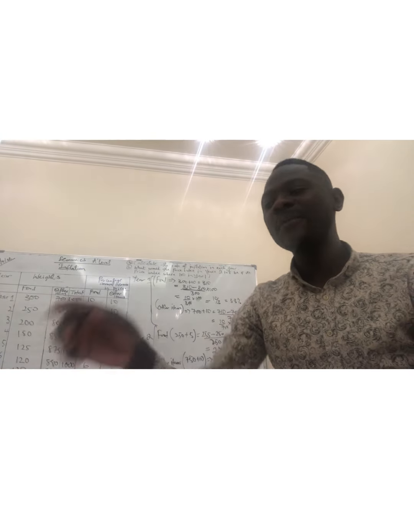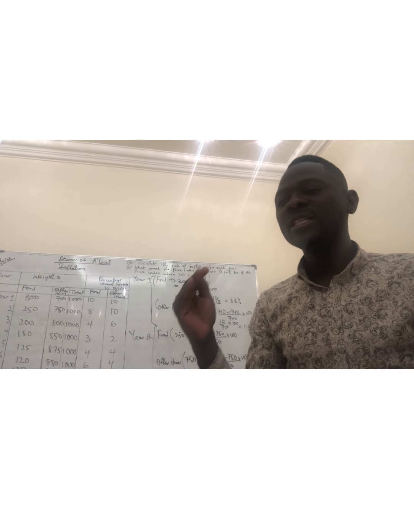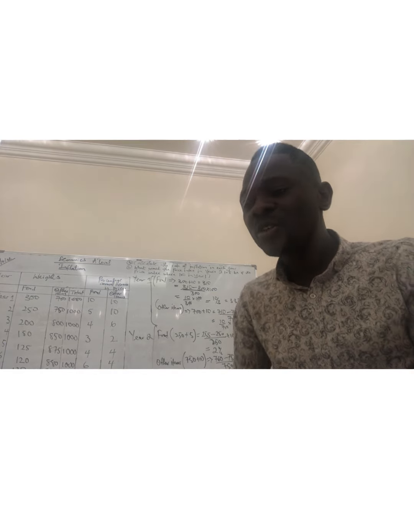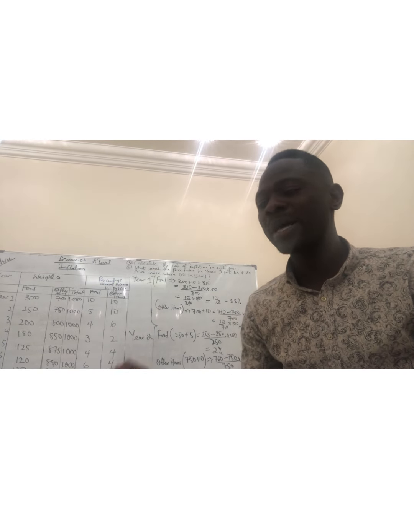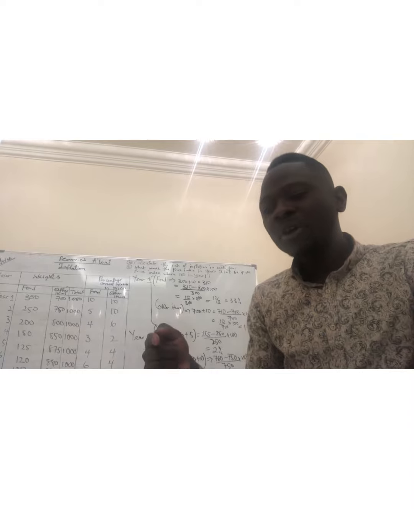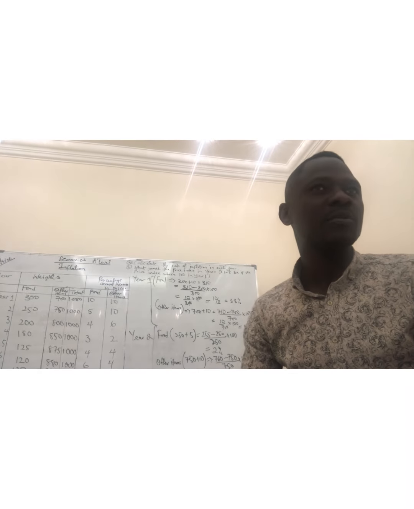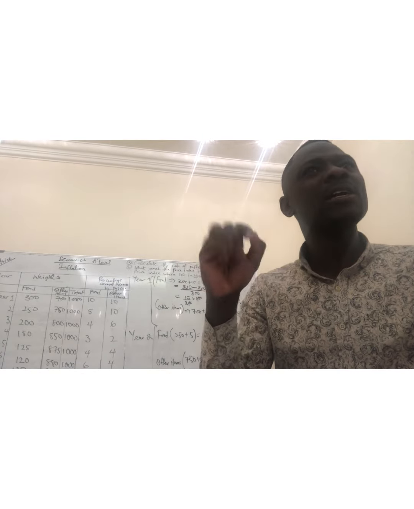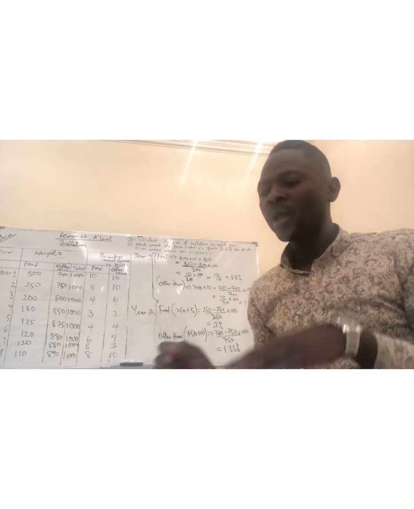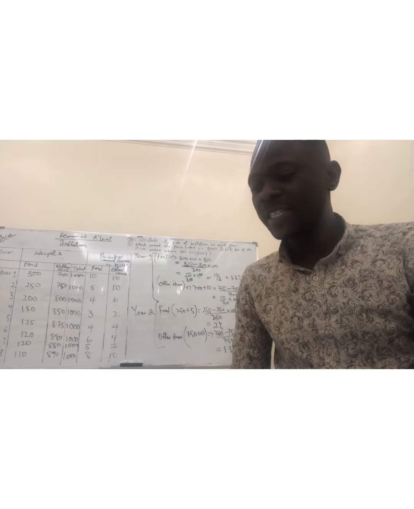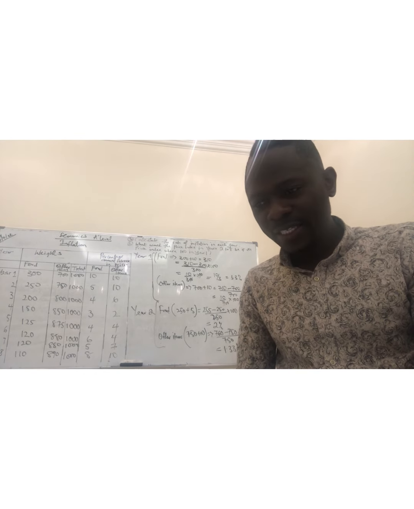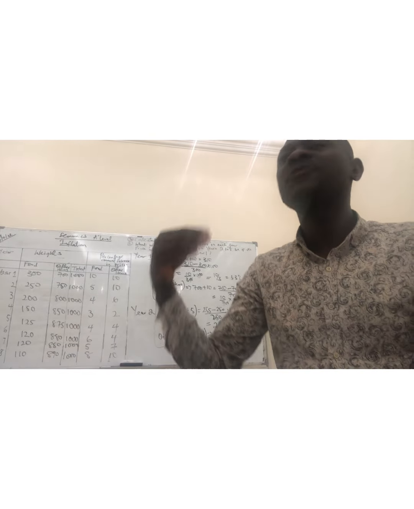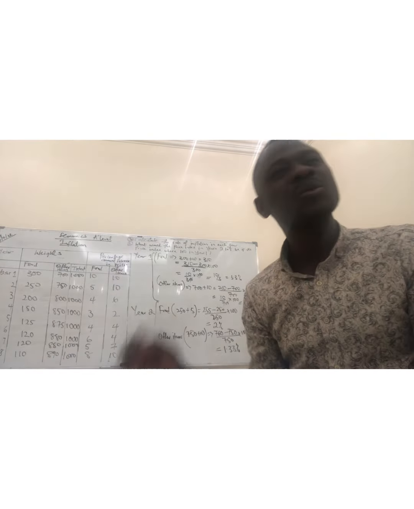Then we have the Producer Price Index. So this is what we call the wholesale. So what is the Producer Price Index? I wrote, it is used to measure the change in the price of a typical basket of goods bought and sold by the manufacturer of an economy. So what are they trying to say here? The PPI includes the input prices, which is prices of raw materials and fuel bought by manufacturers. That's what we call input price.